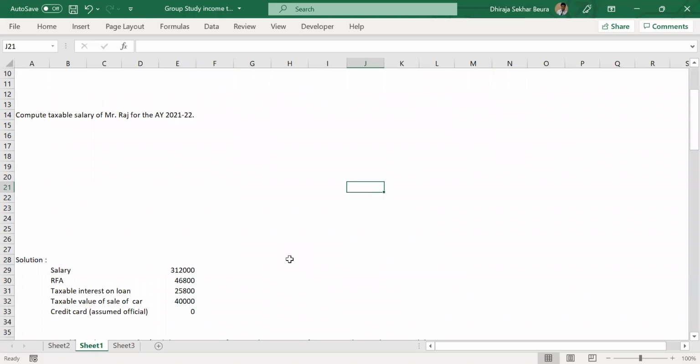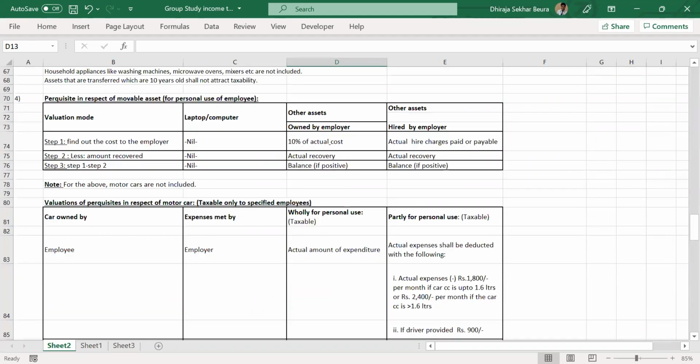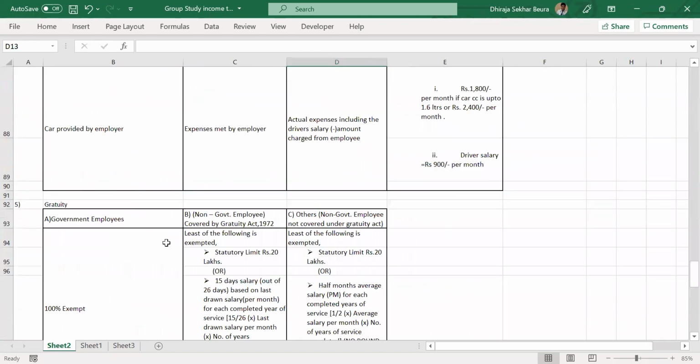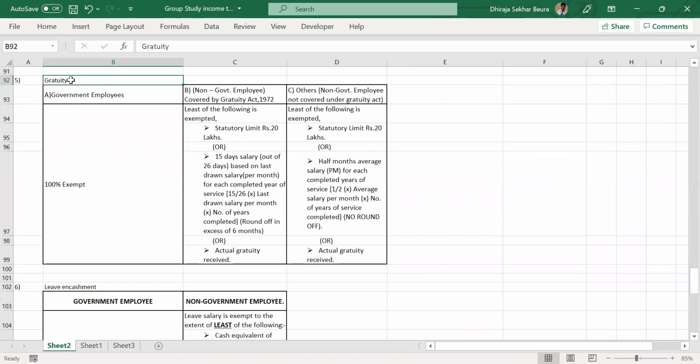Okay, all right. Now let me go to a provision like this. Give me 1 second. Okay, yes, I have it. So this is the provision of gratuity.